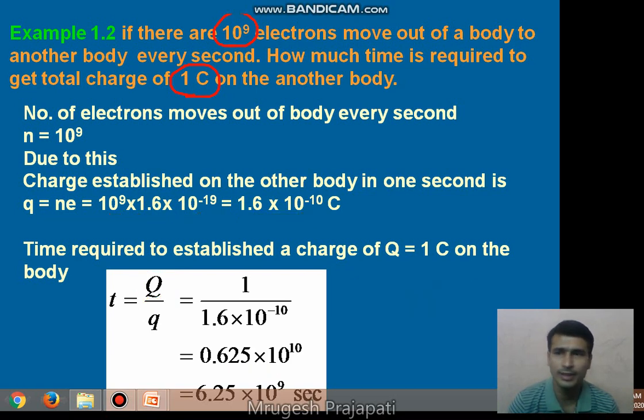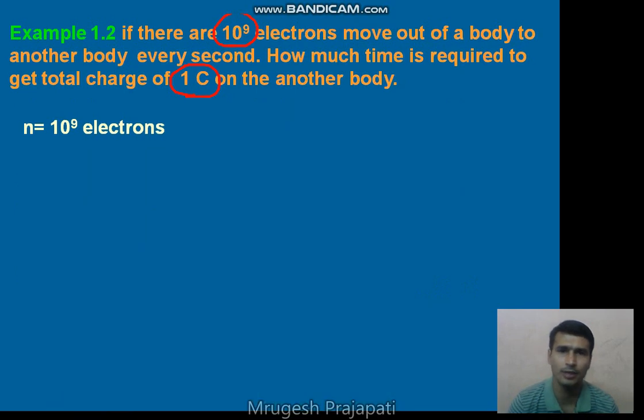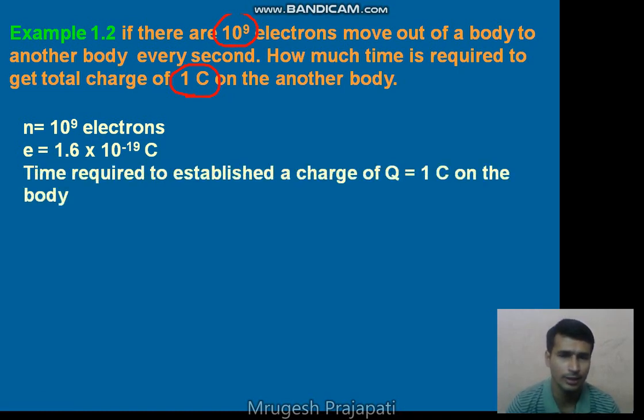So this example we also calculated another way, right? The number of electrons coming out from the body is 10 raised to 9 electrons. The charge of one electron is 1.6 into 10 raised to minus 19 coulomb. So the time taken to get a total charge of 1 coulomb, where capital Q is given as 1 coulomb, right?